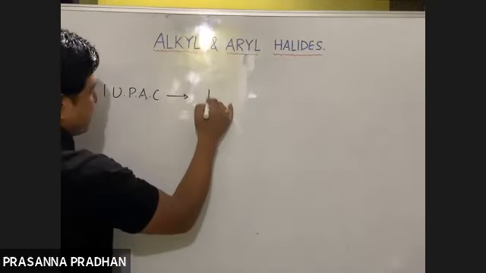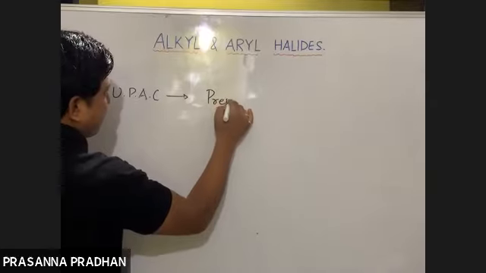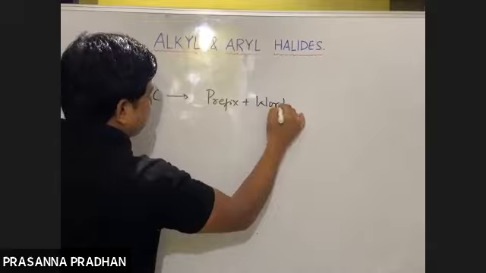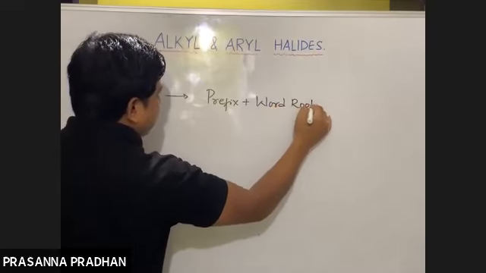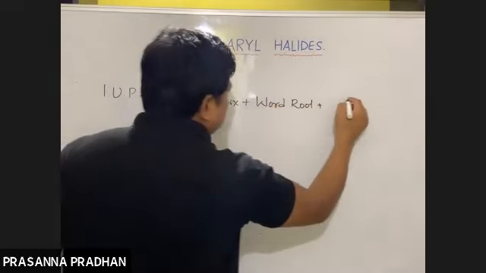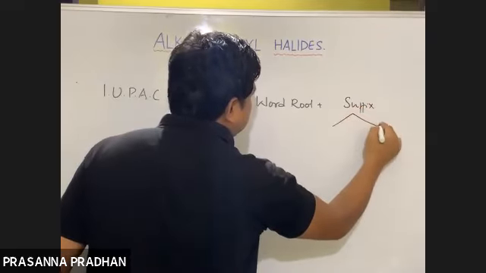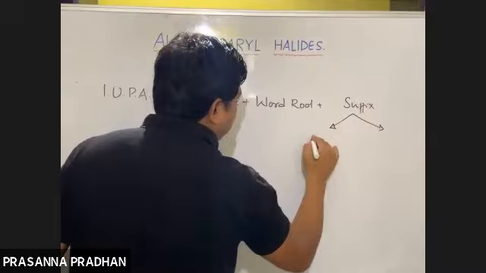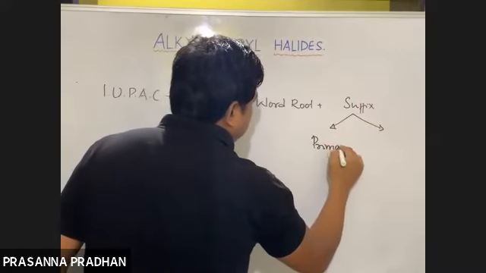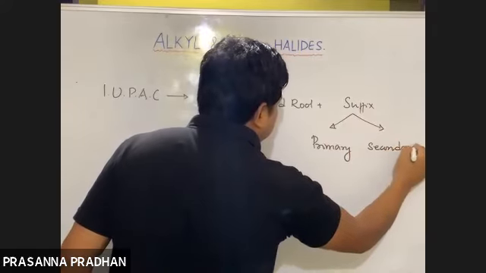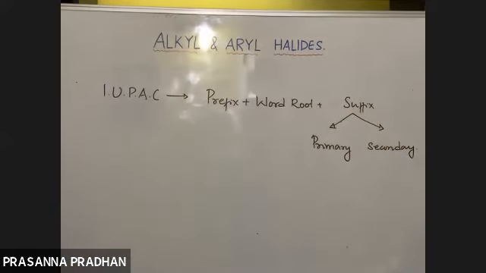Number one is your prefix. Then the other one is a word root, and the other one is your suffix. Actually, the suffix is of two types again. What are the two types of suffix? They are primary and secondary suffix.